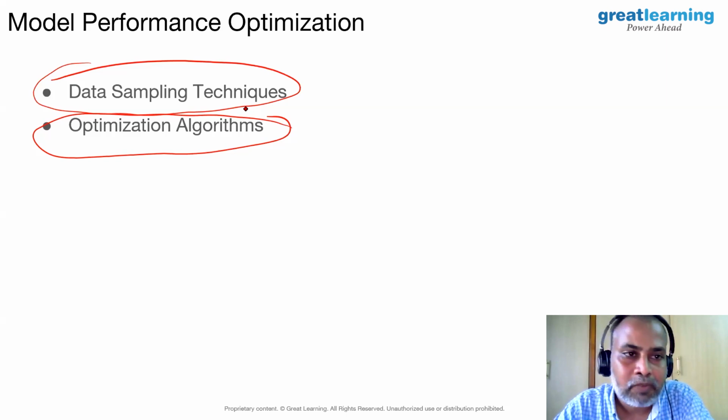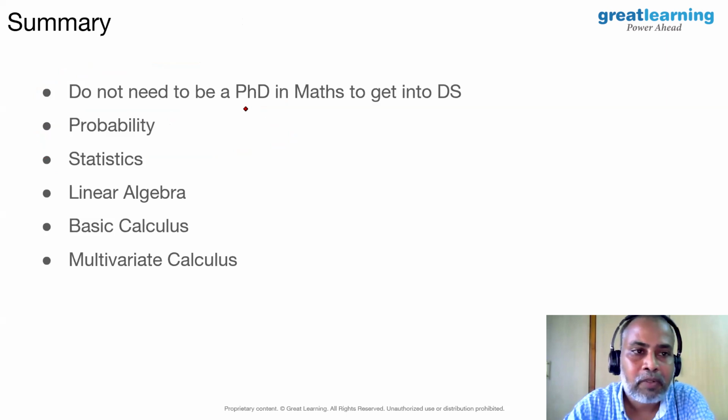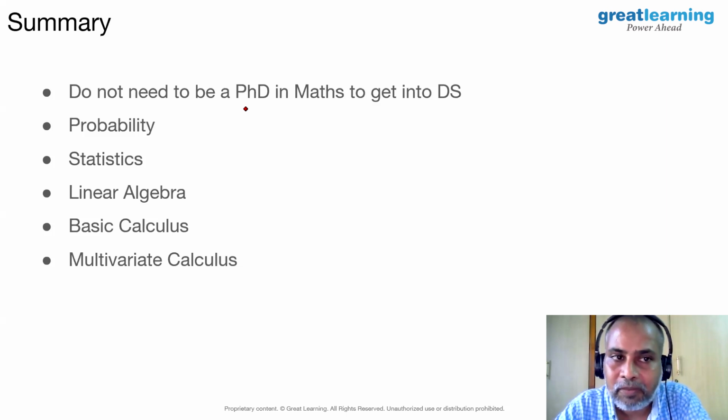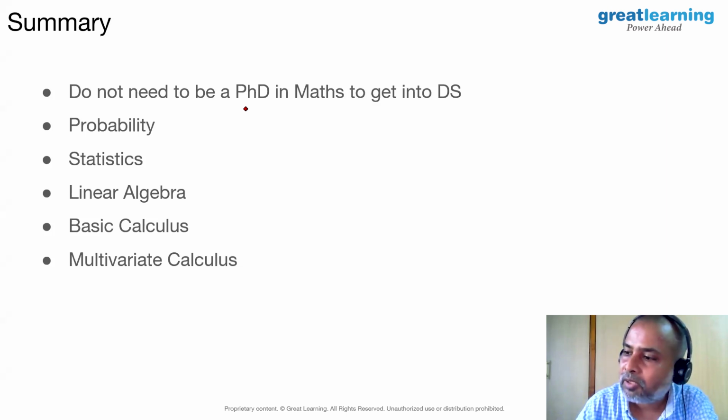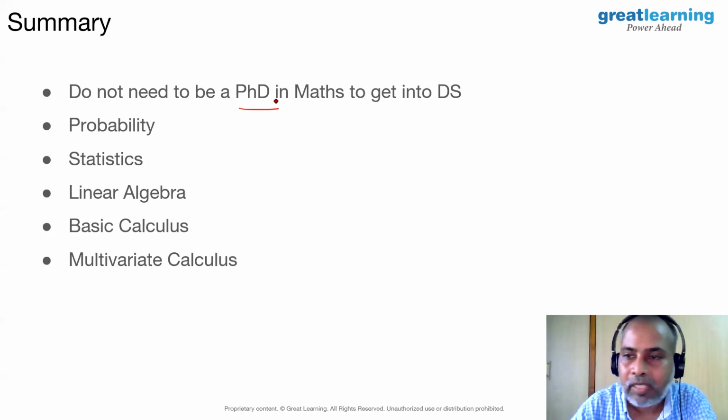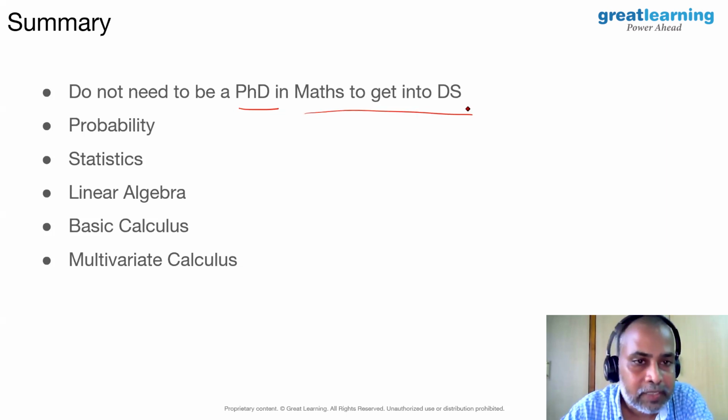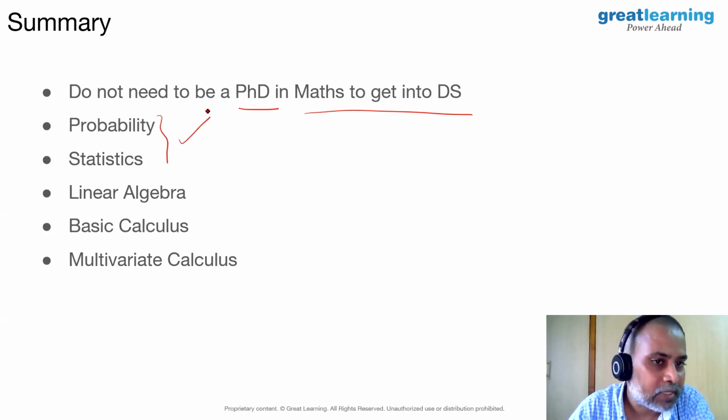So what we have done so far is the following. We tried to analyze the kind of mathematics needed to solve business problems. We have taken 4 use cases, answering all those 9 questions we had in the early slides. So what is the summary now? The summary is you do not need to be a PhD in math to get into data science. The basic probability and statistical techniques needed to succeed in data science, we have gone through using use cases.